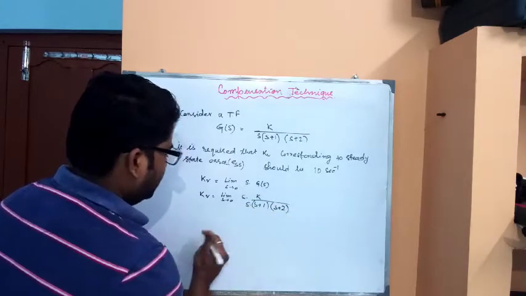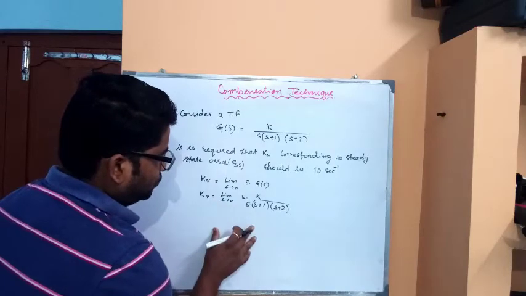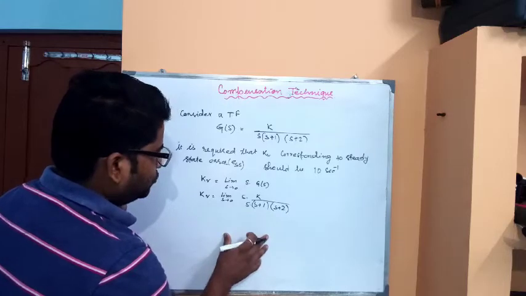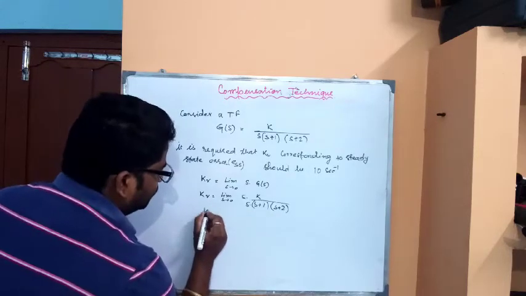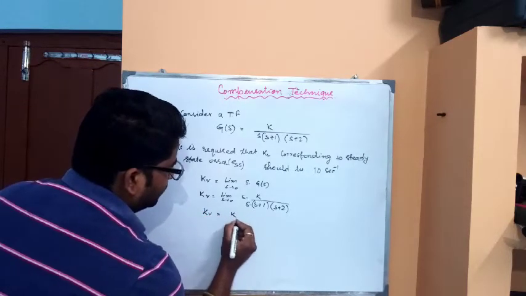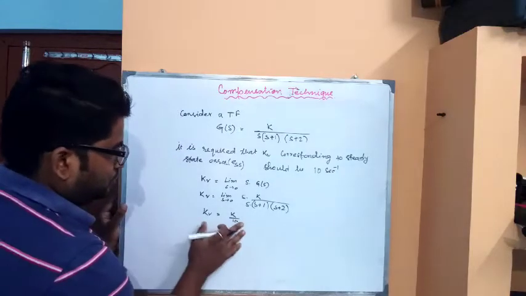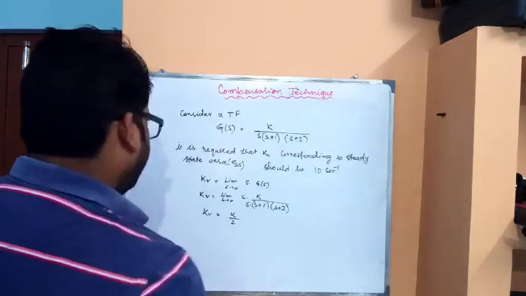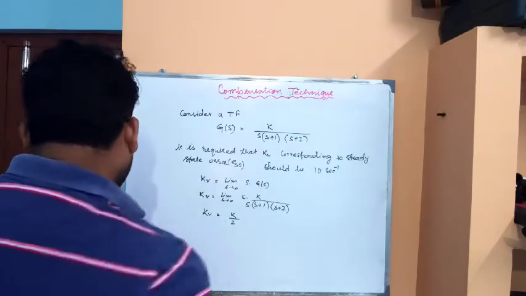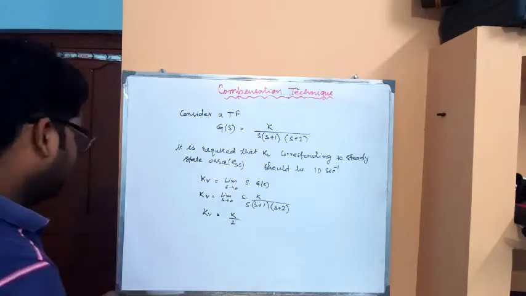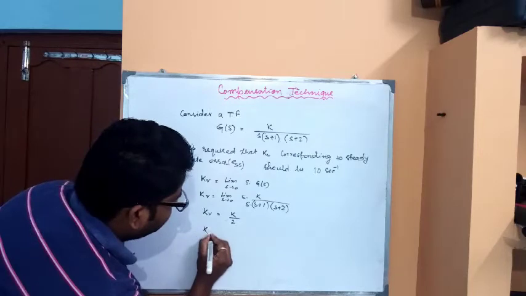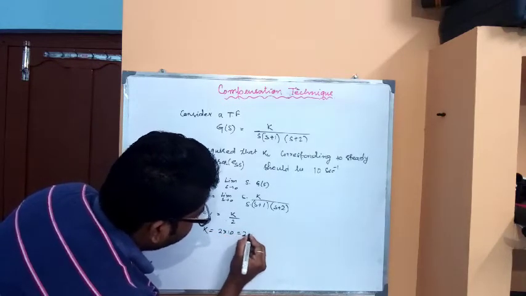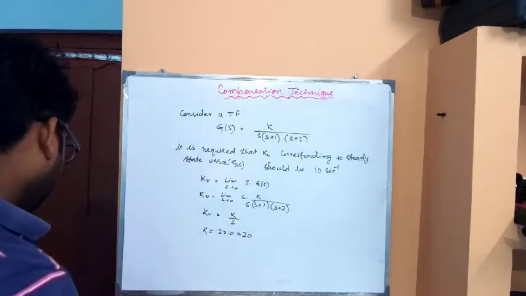S gets cancelled. Now put the value of s equal to 0, then this expression becomes K upon 1 into 2, so K upon 2. So Kv is equal to K upon 2, and the value of Kv we are considering as 10. So K is equal to 2 into 10, that is equal to 20.